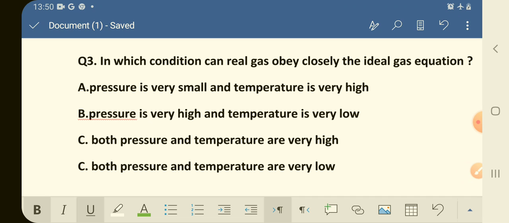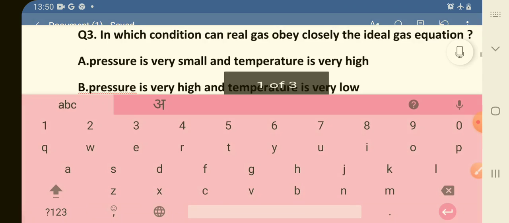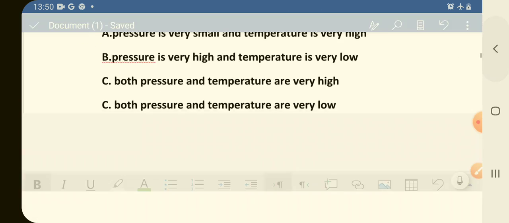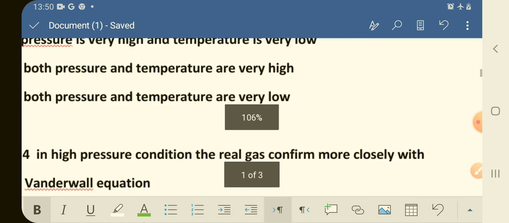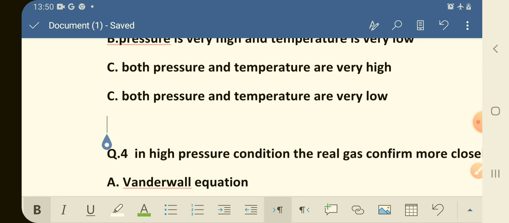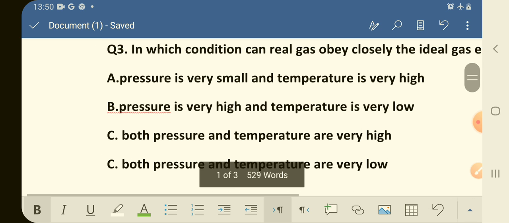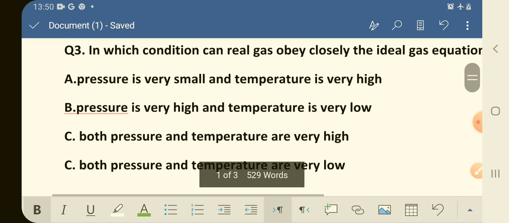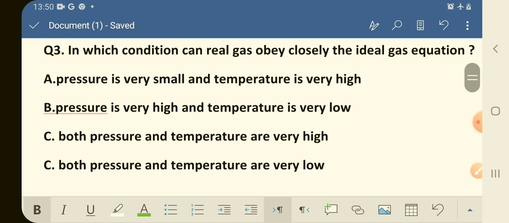Option C, both pressure and temperature are very high. Option D, both pressure and temperature are very low. Sorry. So, which is the correct option here?